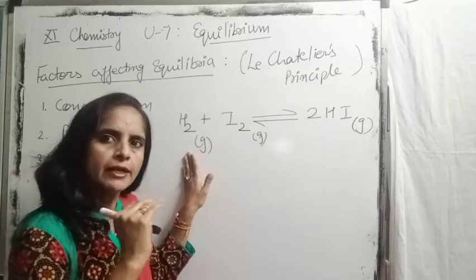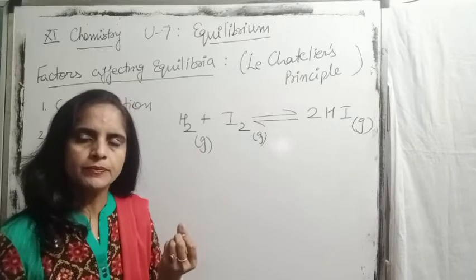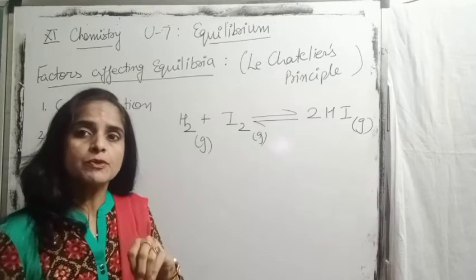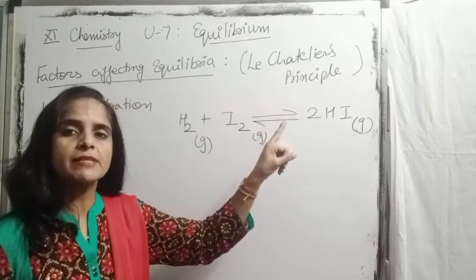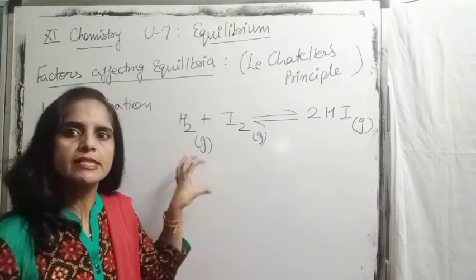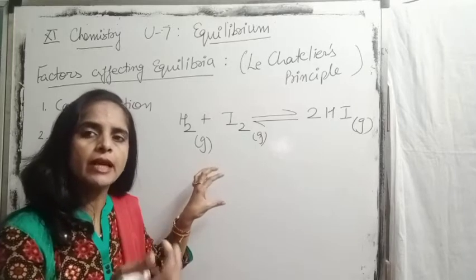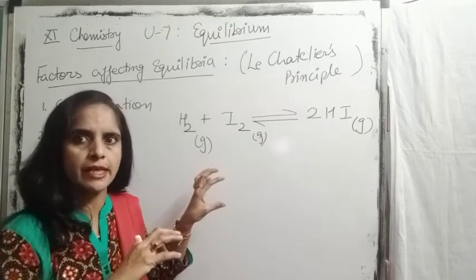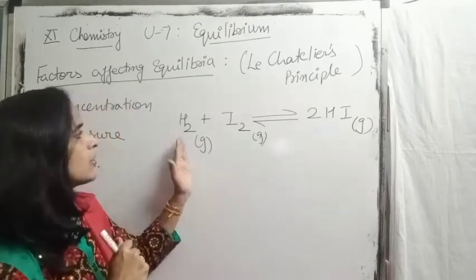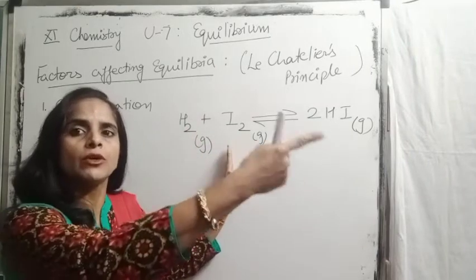Now, if we add more hydrogen, it will consume more iodine. Why? Because according to Le-Chatelier's principle, the reaction moves in the opposite direction to nullify that effect. Once the concentration of hydrogen is increased, the reaction will try to consume that increased hydrogen. To do so, it will combine with more iodine, and we will get more HI.